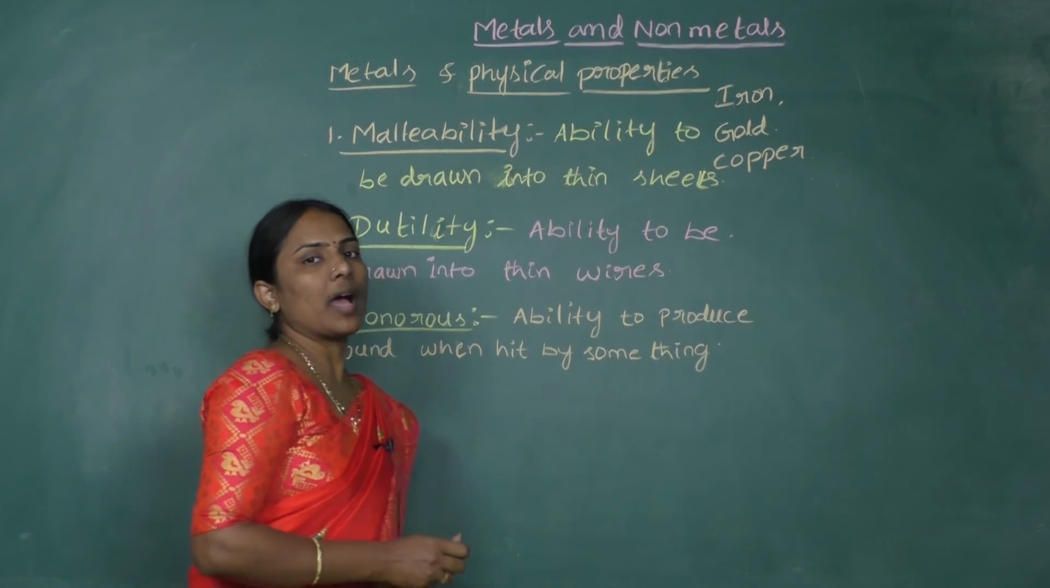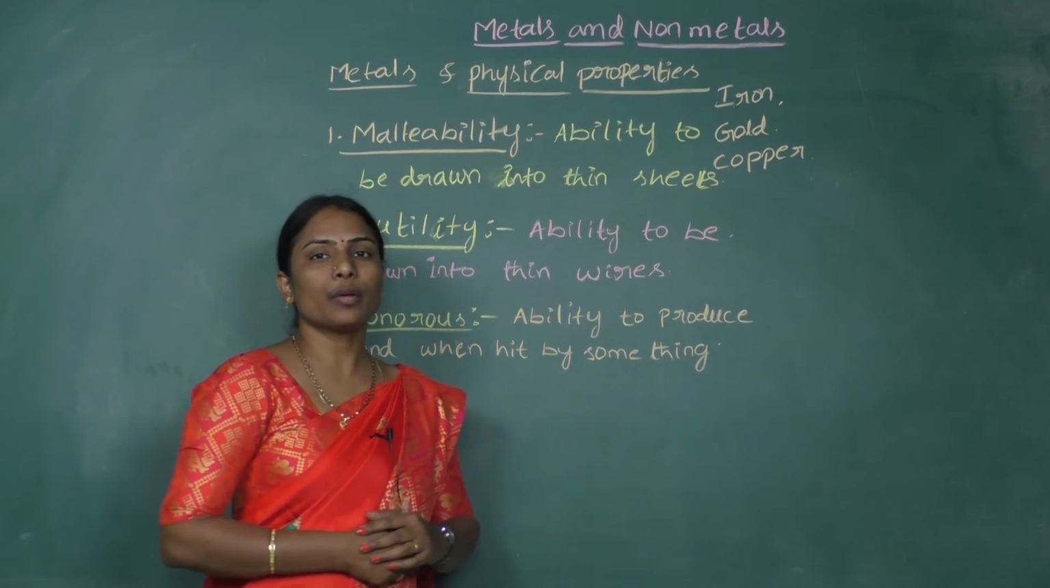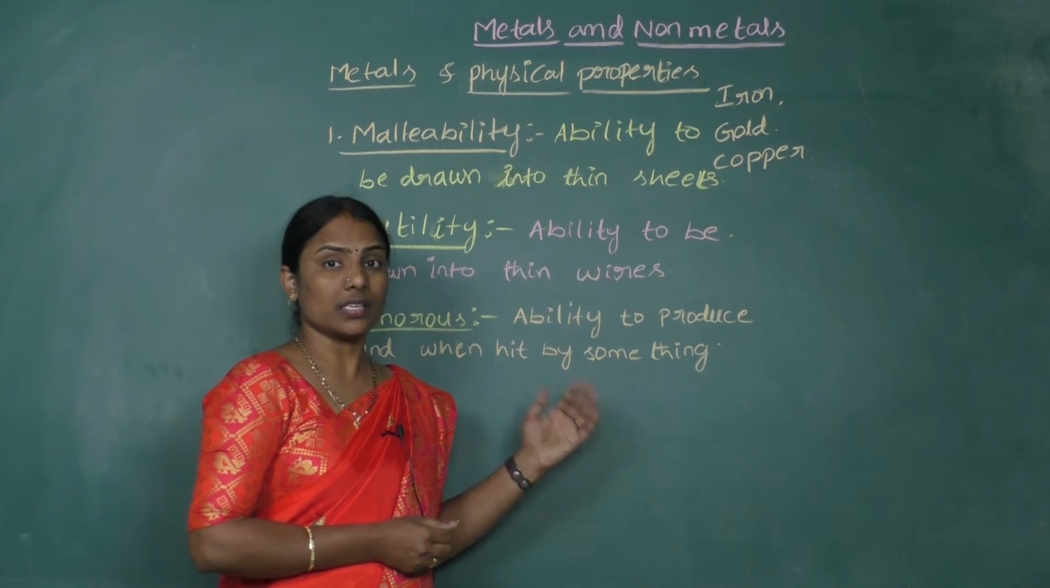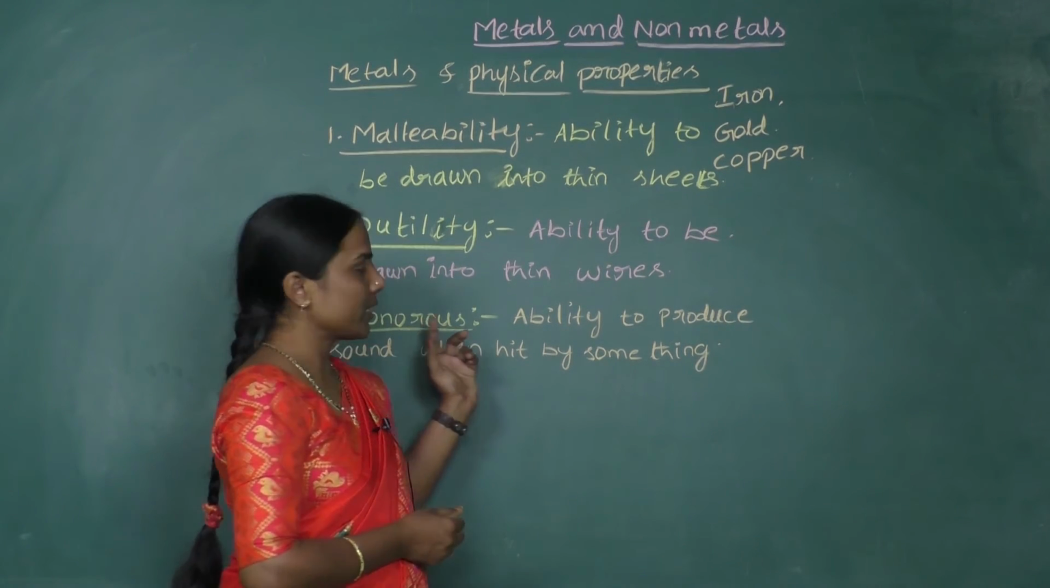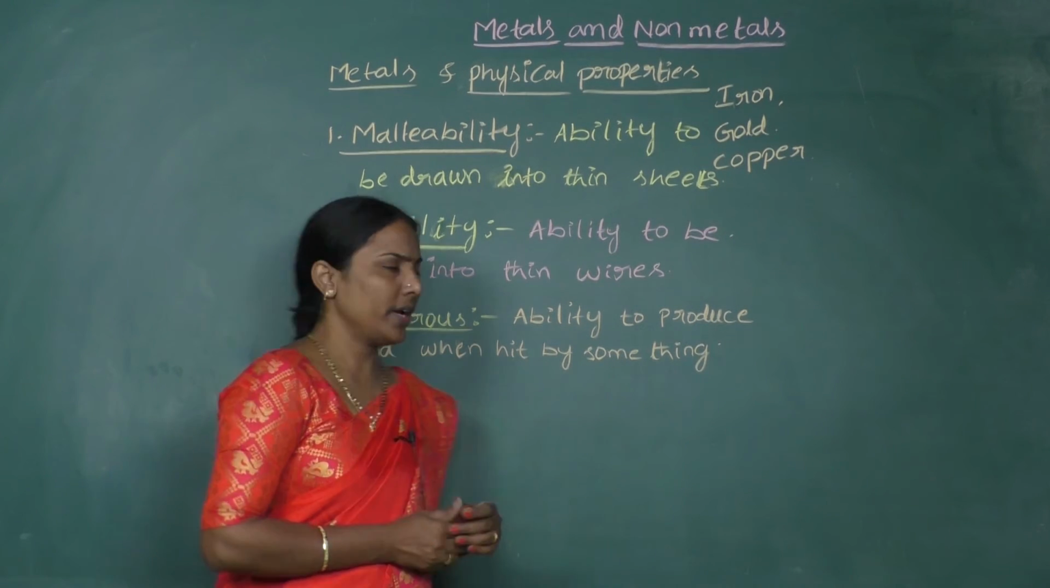So if we take a hammer or something and hit the metals, then they definitely produce a sound. This sound-producing capacity is known as sonorous nature, and all metals are sonorous in nature, right?